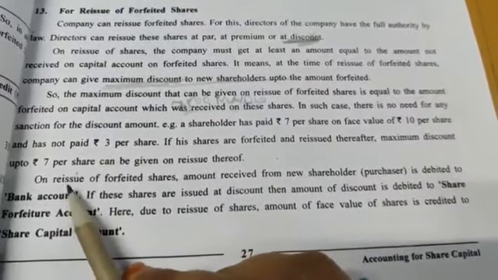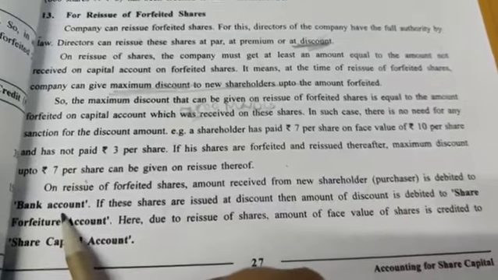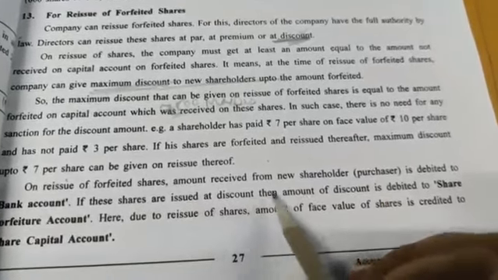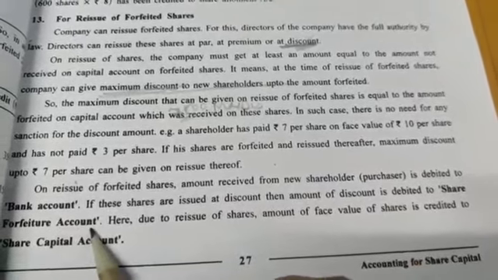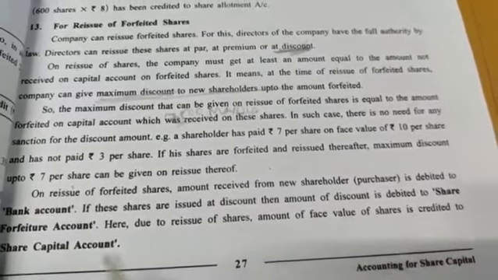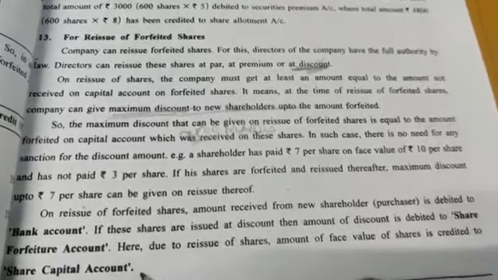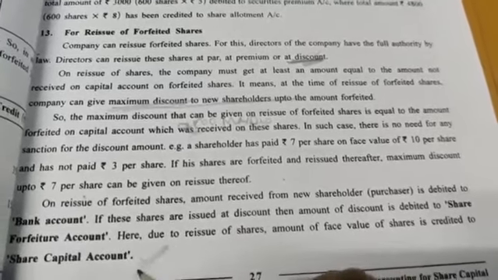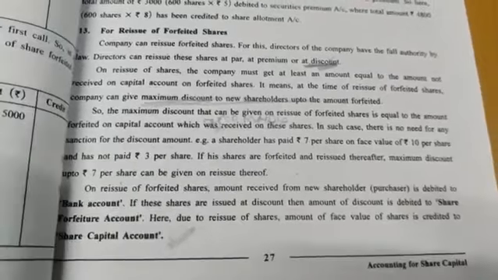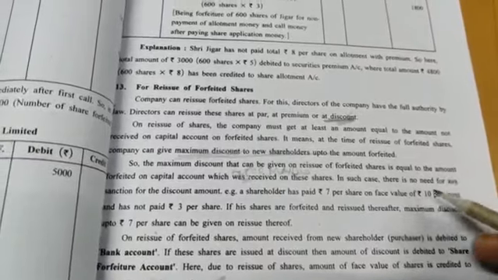Okay, on reissue of forfeited shares, amount received from new shareholder is debited to bank account. If these shares are issued at discount, then share forfeiture account is debited. Here, due to reissue of this share, amount of face value of the share is credited to share capital account. Fine. This will be all clear when you will do the sums. I'll teach you the entries. So here our theory portion gets over, and in the next video we will start the sums.